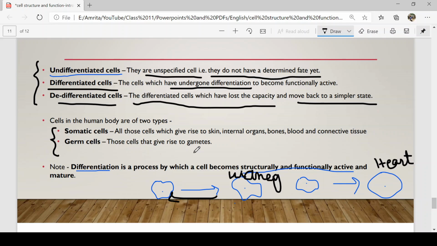What are gametes? The sperm and the ovum. Those two cells are called germ cells. Somatic cells are all other cells except these, all other cells which give rise to skin, internal organs, bones, connective tissue, blood, anything else apart from the gametes. This is called somatic. Germ cells are those cells which give rise to gametes. So, hope this also is clear. All these terms have to be extremely clear to you.